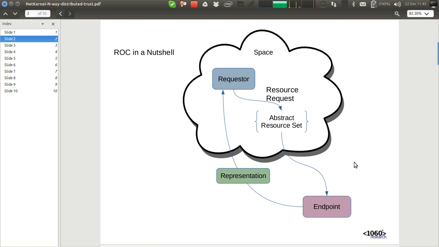This is a very simple diagram that summarizes the NetKernel abstraction, the resource-oriented computing abstraction. We have address spaces, and when a requester wishes to interact with another party, they issue a resource request which is resolved by the space to an endpoint which can supply state for the resource that was requested. This abstraction is present inside a NetKernel instance, but it can also be distributed between instances and is the basis for building scalable, distributed, resource-oriented solutions.